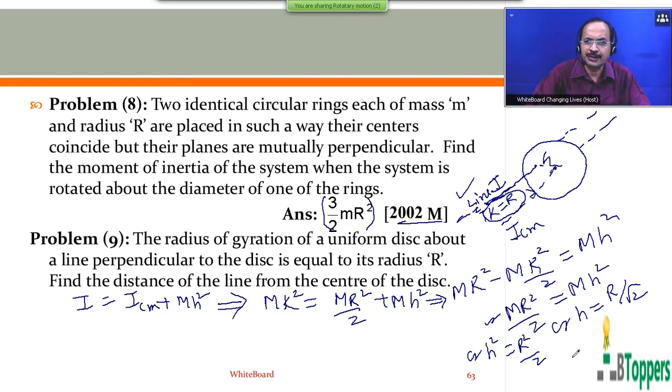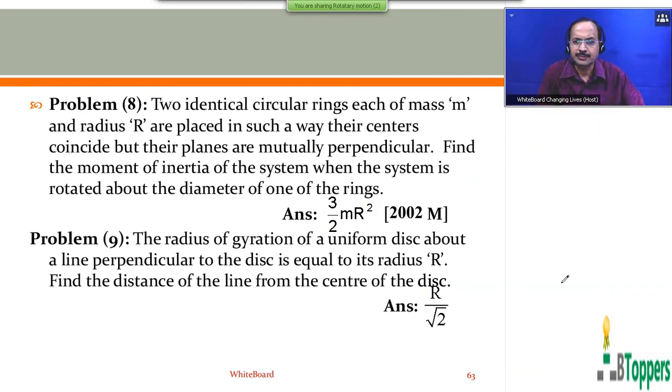So I will be continuing my discussion next class. The answer is r by root 2 for this question. Okay, I will continue my discussion next class.